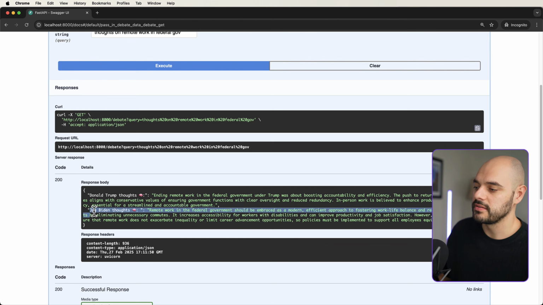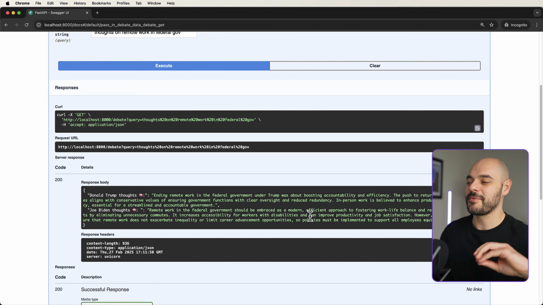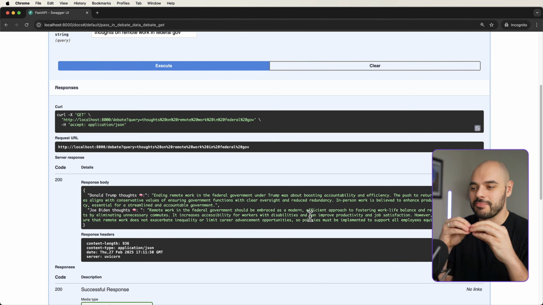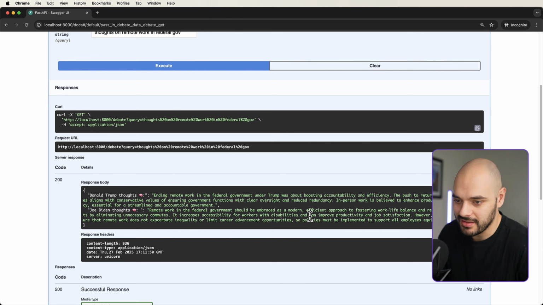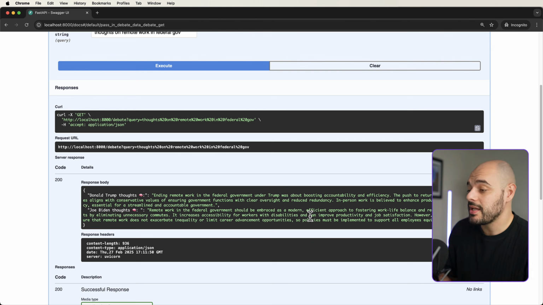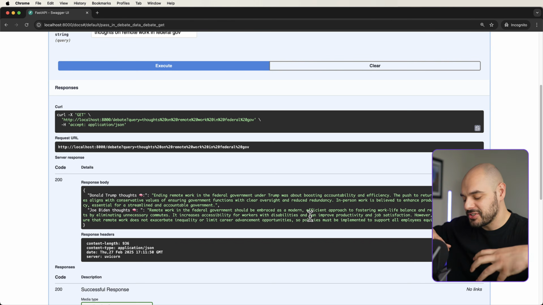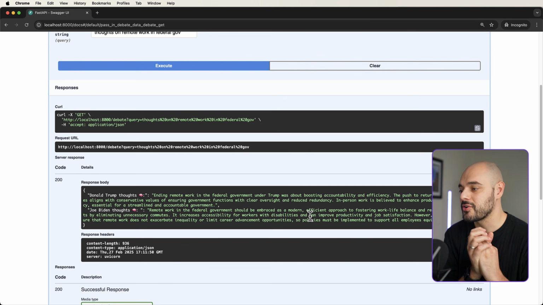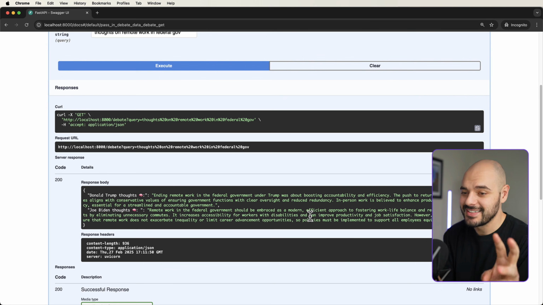Well, the left side, remote work in the federal government should be embraced as a modern, efficient approach to fostering work-life balance. So right here, we already have kind of completely different thoughts. They are, in a way, having complete opposite views, which is everything in the US government. But this is a way how we can use AI agents to search the internet, call multi-agents on both sides to return completely different ideas about applications.